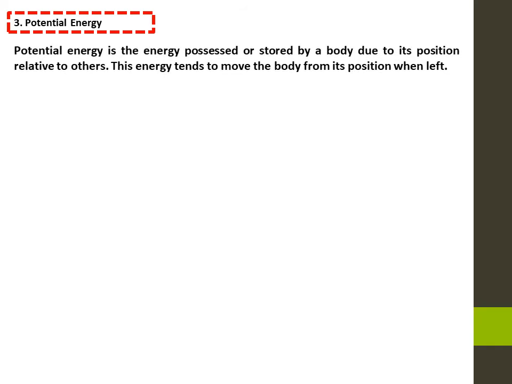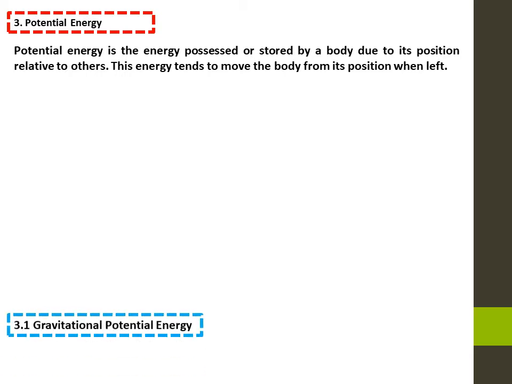Potential energy. Potential energy is the energy possessed or stored by a body due to its position relative to others. This energy tends to move the body from its position when left. For instance, when lifting a ball, it acquires a potential energy known as gravitational potential energy, which only becomes apparent when the ball is launched.